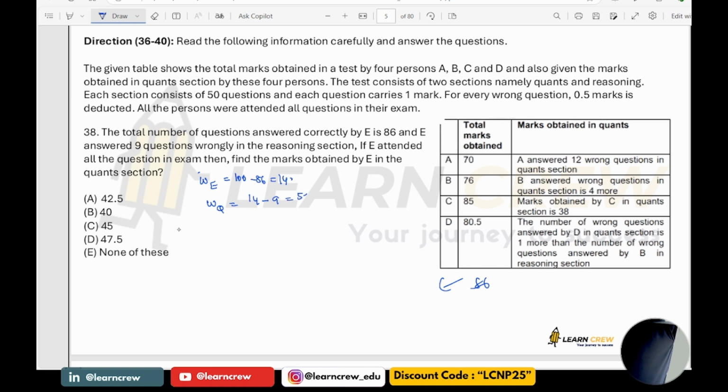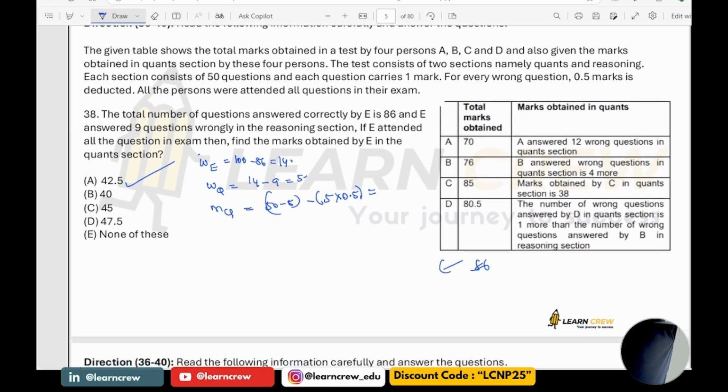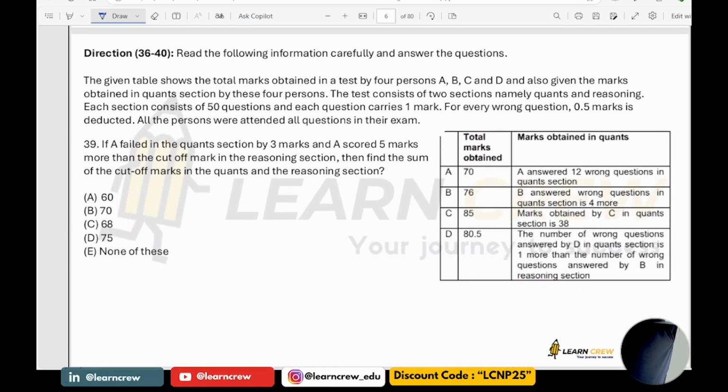So marks obtained by E in quant section would be how much? It is 50 minus 5 into 0.5, which is equal to 50 minus 7.5, which is 42.5. 42.5 is the answer.